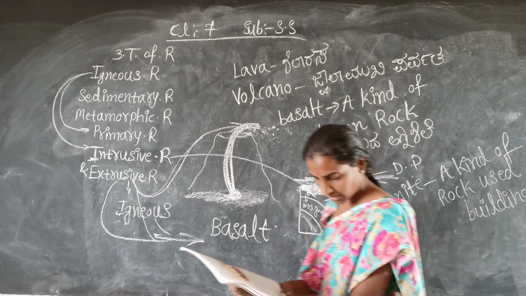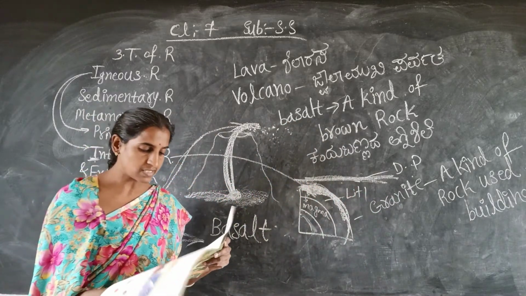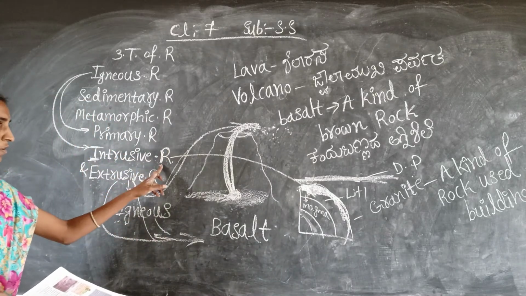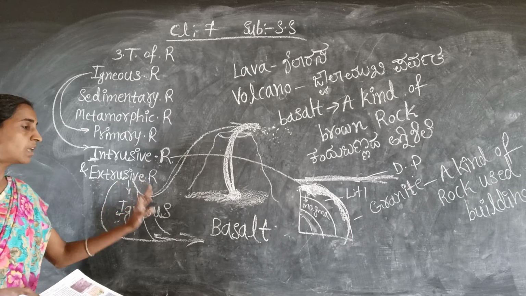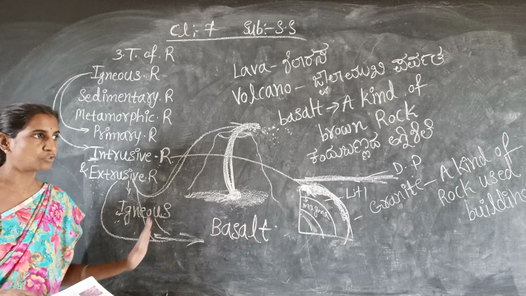Okay, so that point you have to remember here. The granite is an example for such a rock. Such a rock means the intrusive igneous rock, the best example is granite, and the extrusive igneous rock, the best example is basalt. So these 2 points you have to remember.